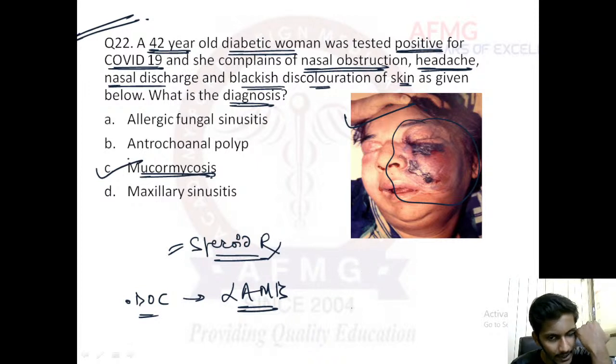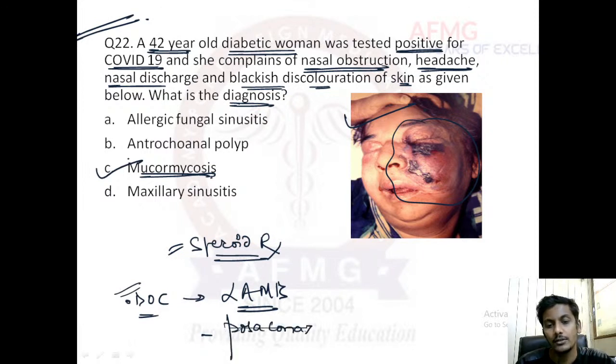Okay, LAM plus debridement would be the treatment of choice. Drug of choice, if asked, is LAM, liposomal amphotericin B. Also, an azole derivative we discussed in pharma. We can also use an azole derivative like posaconazole, right? Posaconazole can be used. I hope this is fine.